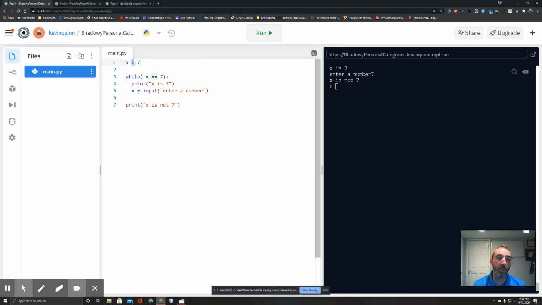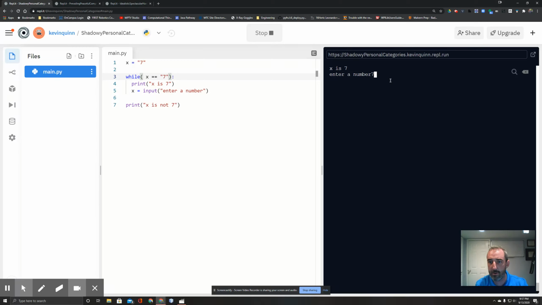When we have an equal sign here and there is an integer on the right side, Python goes, oh, x is an integer. I will check it against integers right now. But when we do input right here, input gives us a string. So it is checking for strings, like normal text, like a sentence. So if we were to change this a little bit, and let's put 7 in quotes, and let's put 7 in quotes here. Let's try it out again. I'm not sure if this will work, but we'll see.